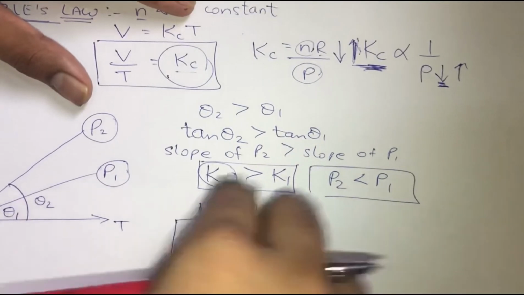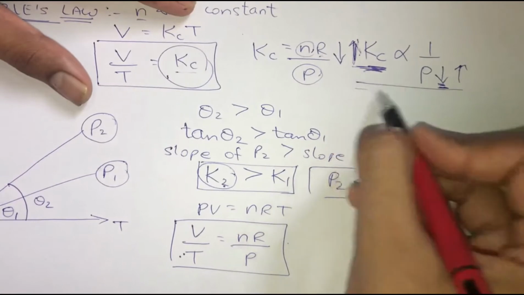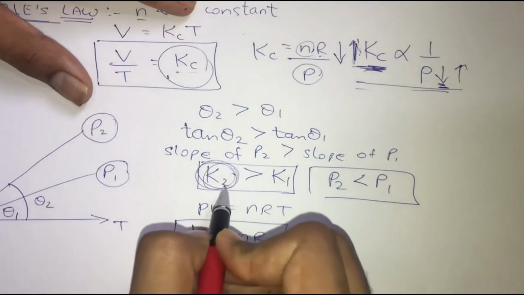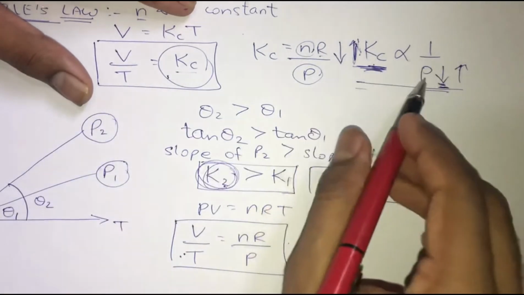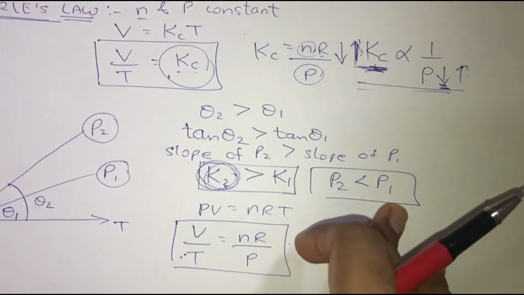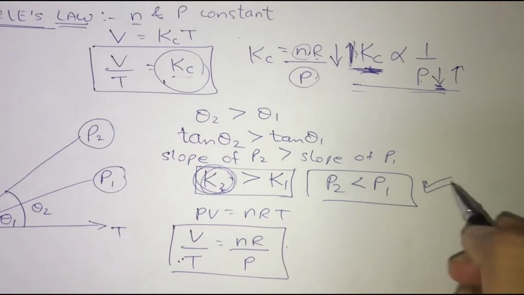So with the help of this equation we have reached this conclusion, and we keep this relationship in mind, that greater the slope, less its pressure, since K and P are inversely proportional to each other. I hope you have understood this. So we have got our answer that P2 is greater than P1.